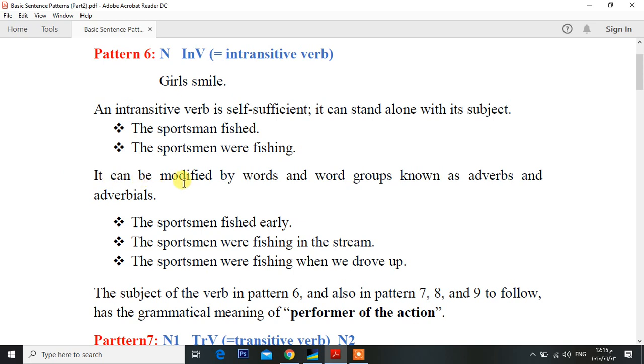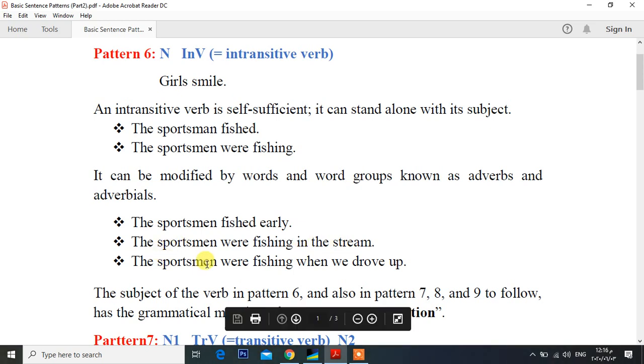It can be modified by words and word groups known as adverbs and adverbials. Sometimes the sentence is attached to an adverbial or adverb, and it also belongs to pattern 6. The sportsman fished early. Early here is an adverb. The sportsmen were fishing in the stream. In the stream is regarded as an adverbial.